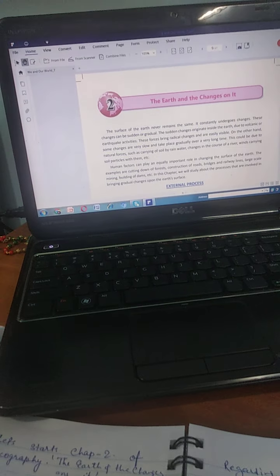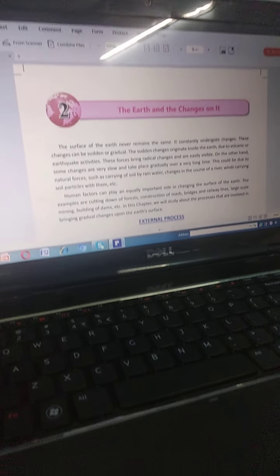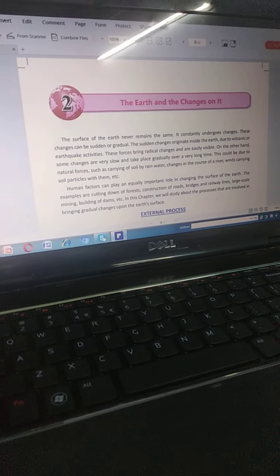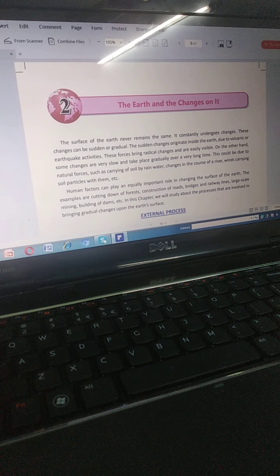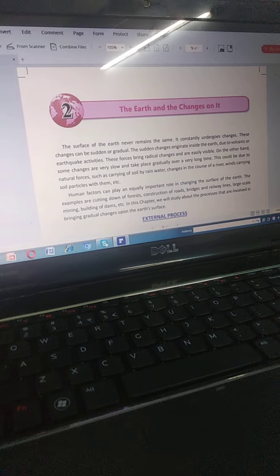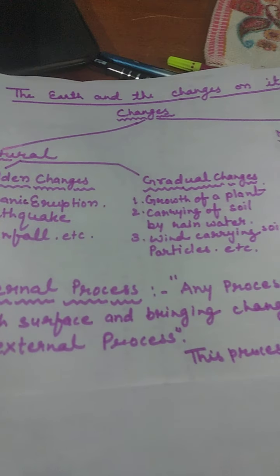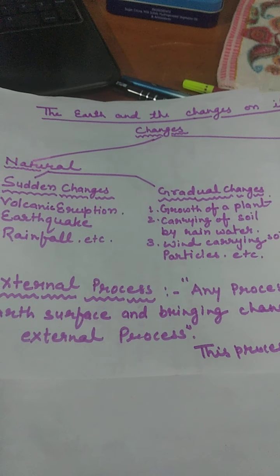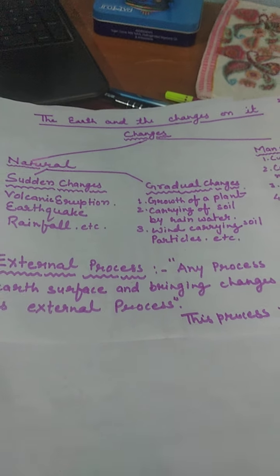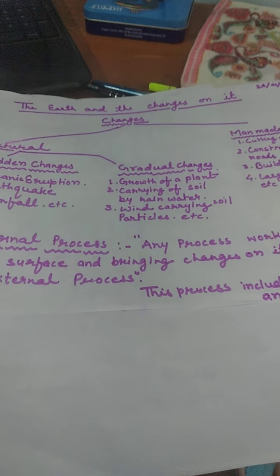Children, these are very new terms. Today we are going to learn about them one by one. First of all, let's discuss about changes. As we know previously that there are sudden or gradual changes. Let's have a look on the given chart made by me. So children, changes are here shown. Two types of changes. Natural changes and man-made changes.